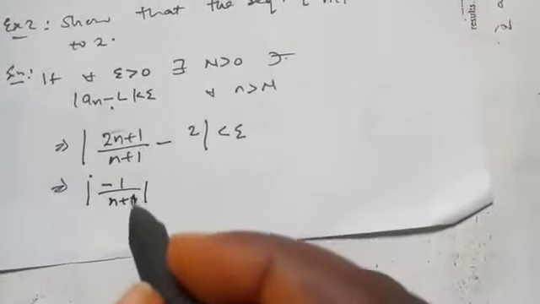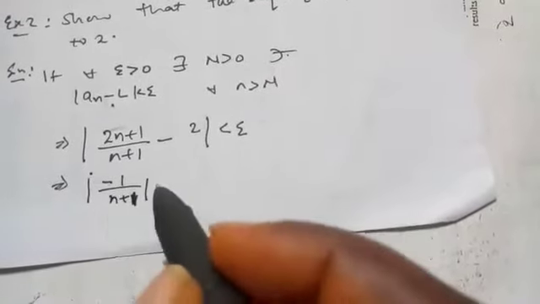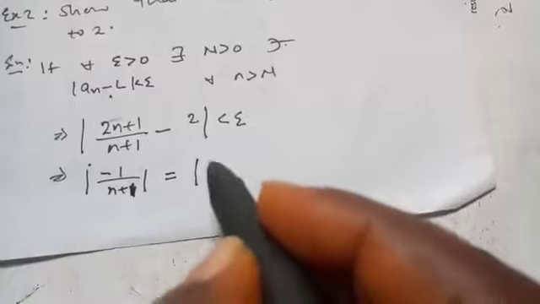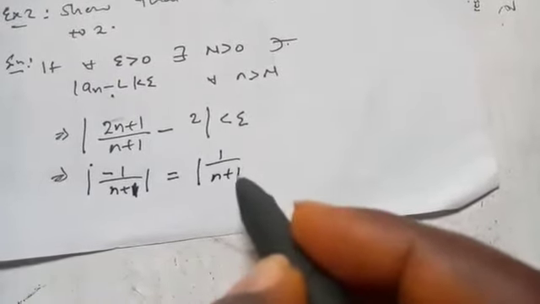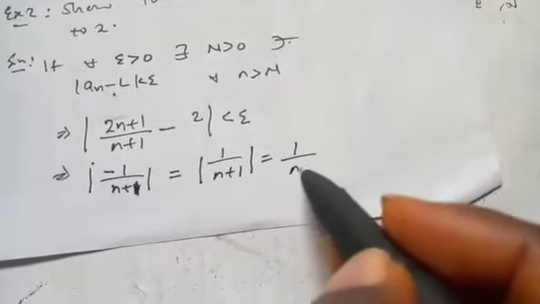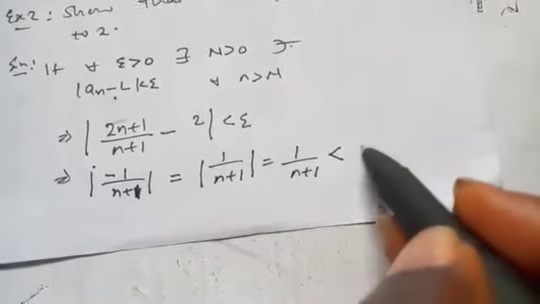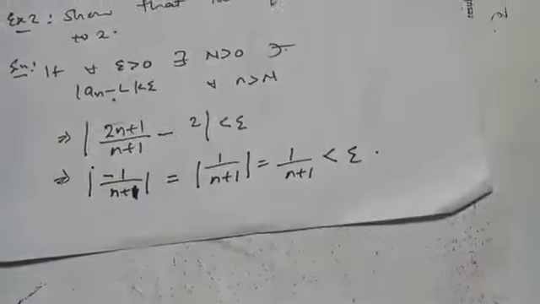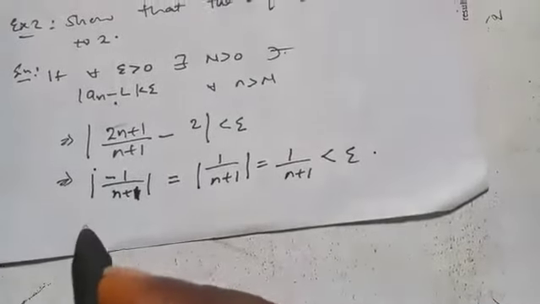But if you look at this now, we have a negative. Because it is inside the absolute value, this can still be 1 over n plus 1, and I can remove the absolute value now. So 1 over n plus 1 is less than epsilon. In fact, we can even say from here that